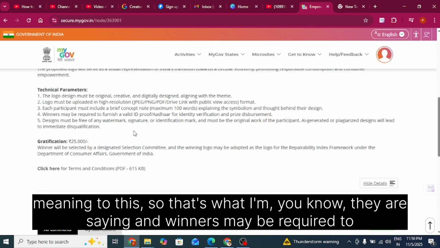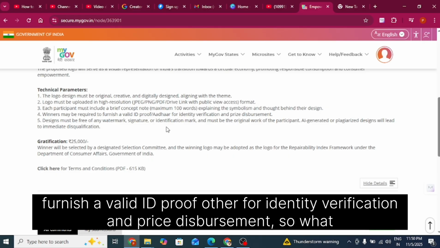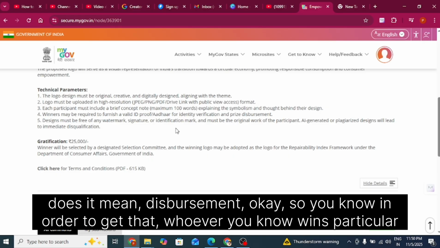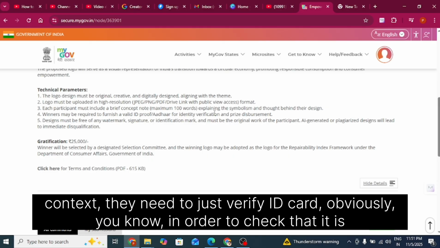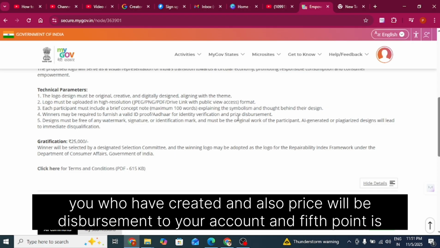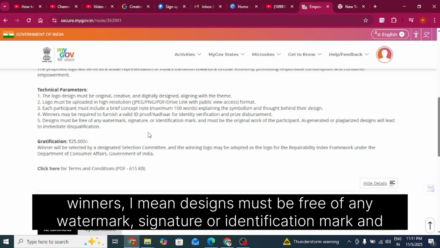And winners may be required to furnish a valid ID proof for identity verification and prize disbursement. So what does it mean? Whoever wins this particular contest needs to verify their ID card, obviously, in order to check that it is you who have created it, and also the prize will be disbursed to your account.